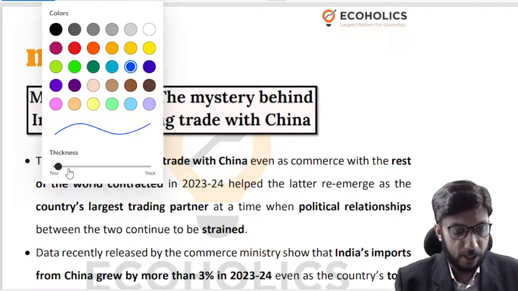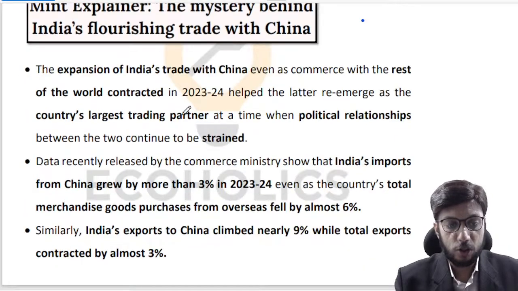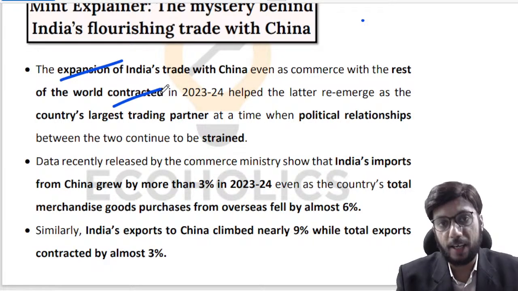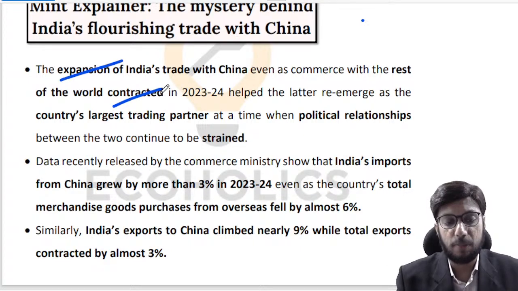So the first topic is India's increasing trade dependence vis-a-vis China. There has been a significant expansion in India's trade with China, despite the fact that with the rest of the world our trade has contracted. So this is an anomaly, friends, that with the rest of the world our trade is contracting, and with one country where we want to, let's say, reduce dependence, vis-a-vis that country our trade is expanding.